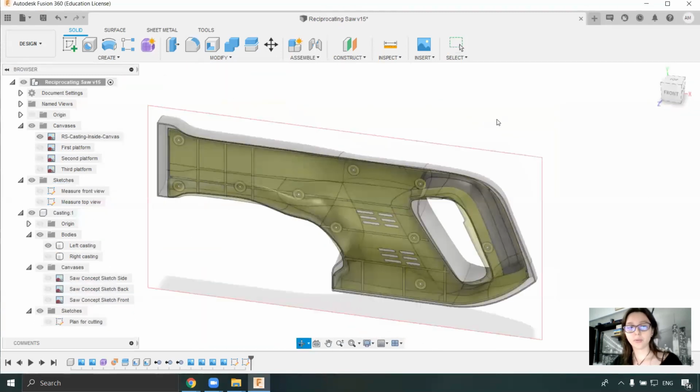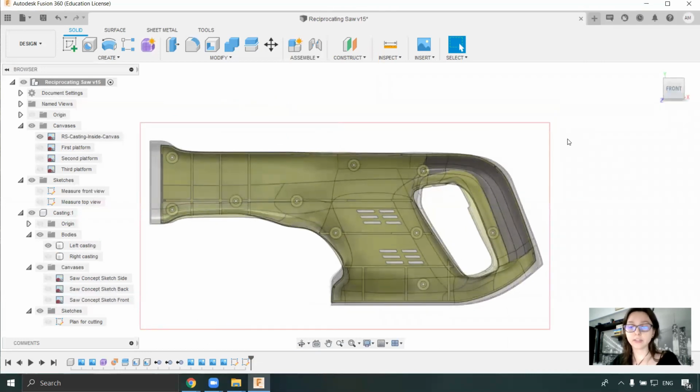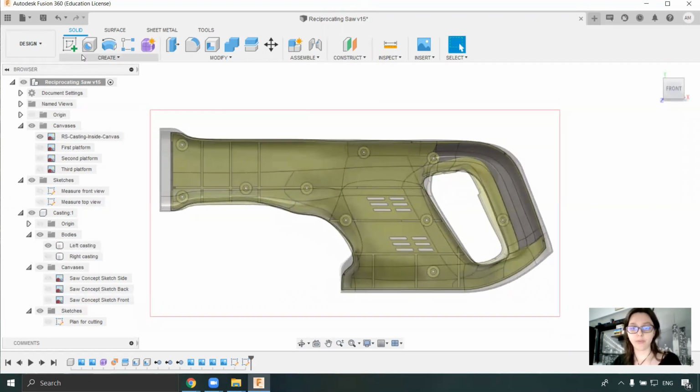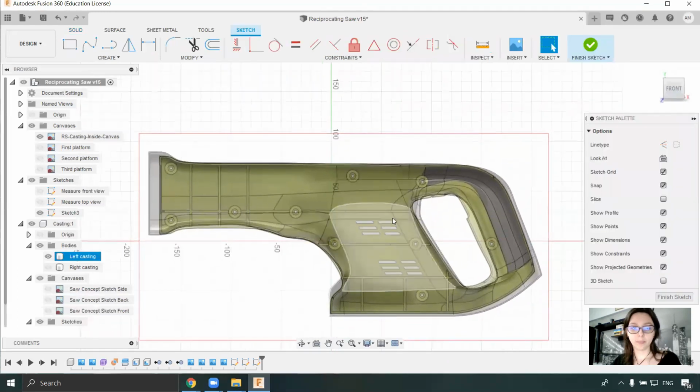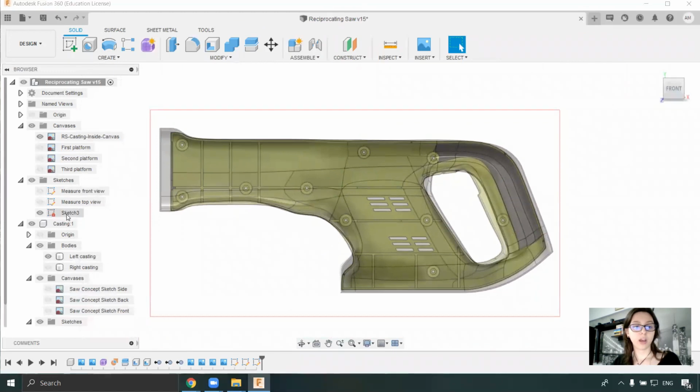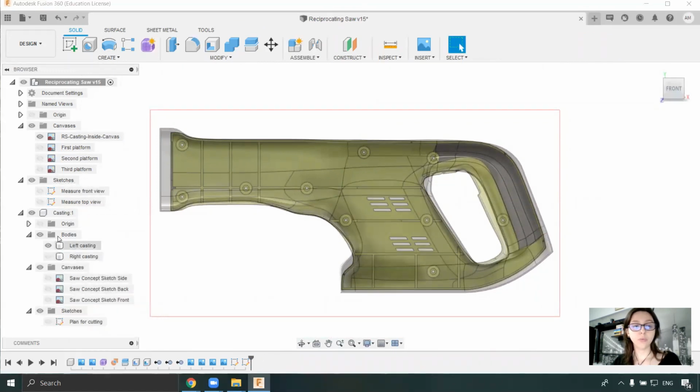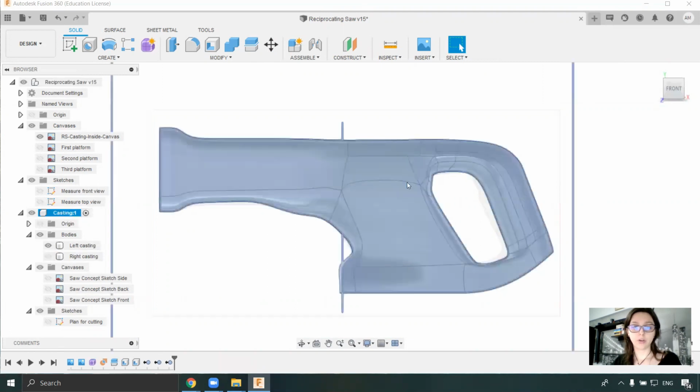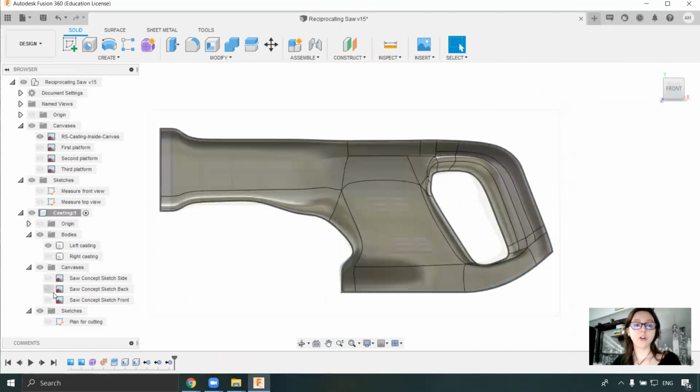But what is the problem with this? I will not have an easy way of editing all of them. So I will start everything from a sketch, because using parametric modeling, I will be able to modify everything very fast. Before creating the sketch, I will finish this one, delete it, and activate the component, so I will have all the sketches inside the casting.